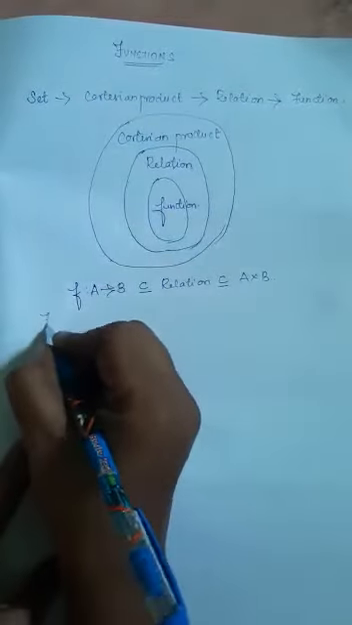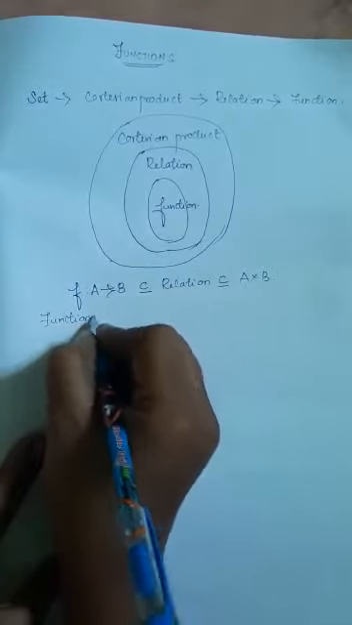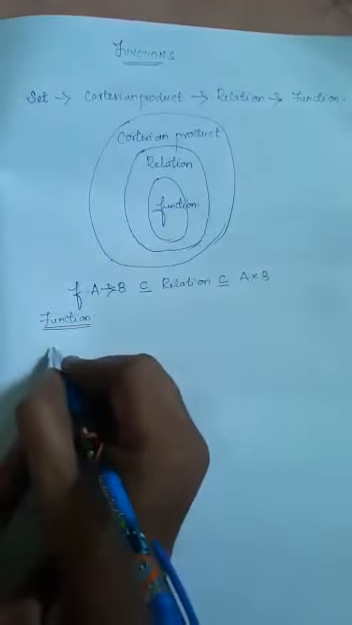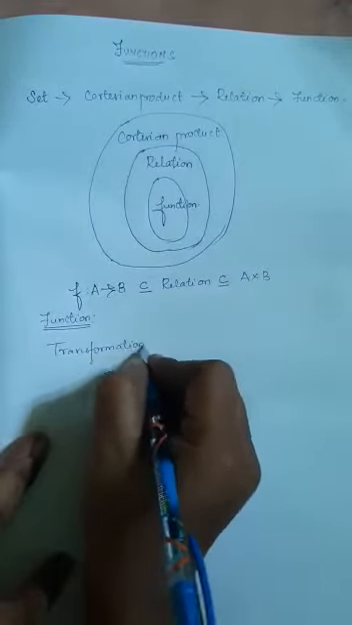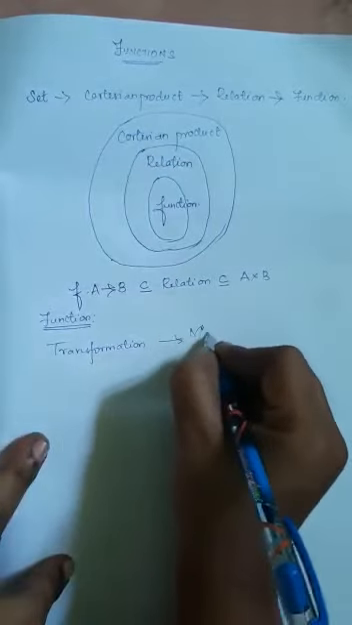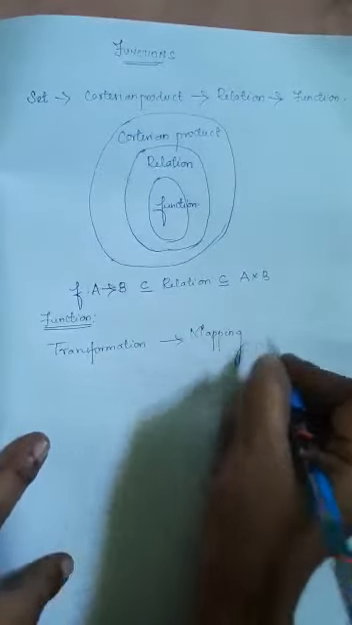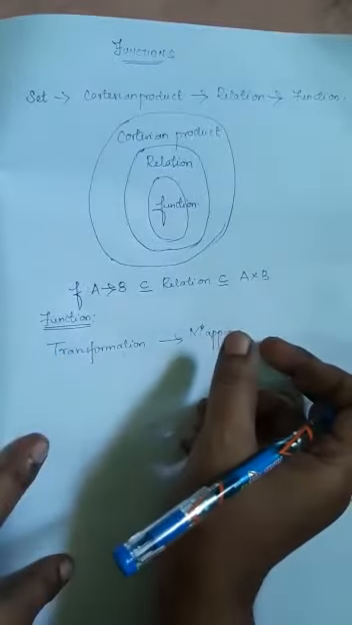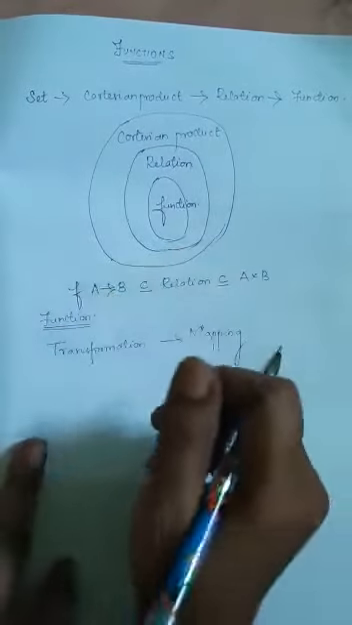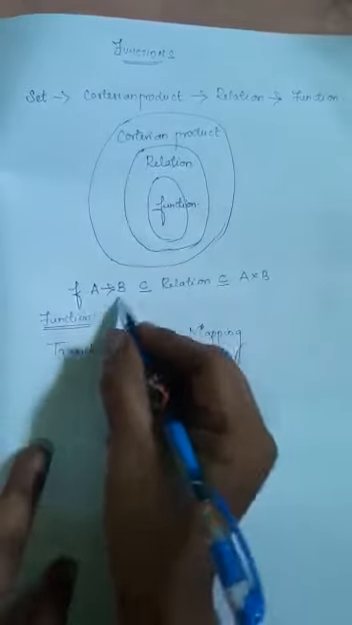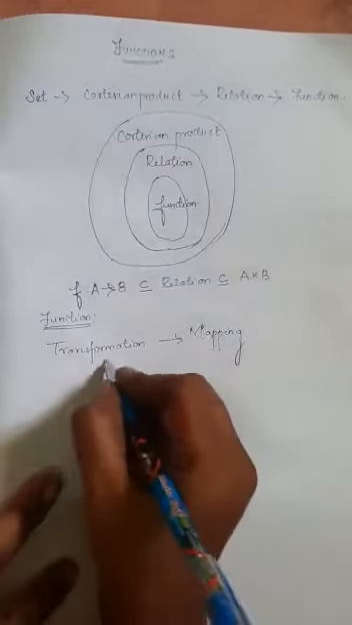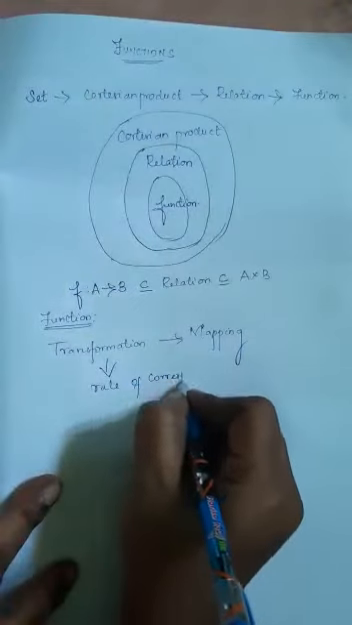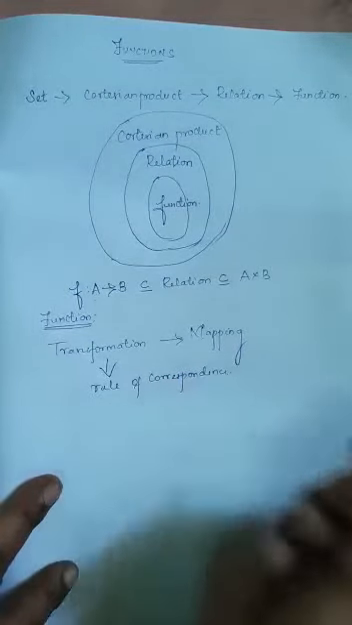So now come to the topic function. I'll explain what is function. It is nothing but a transformation, or else we can say it is a mapping. This transformation or mapping takes place between two sets. I name the two sets to be A and B, okay? It takes place between two sets under a certain rule of correspondence, okay? It takes place under a certain rule.